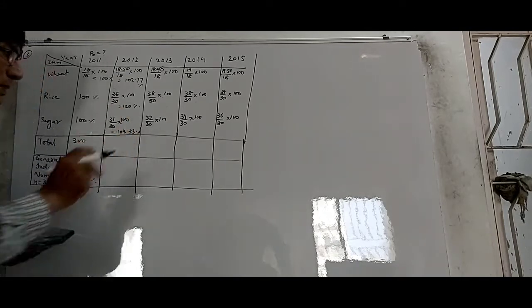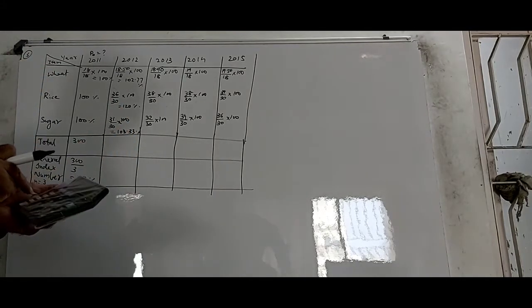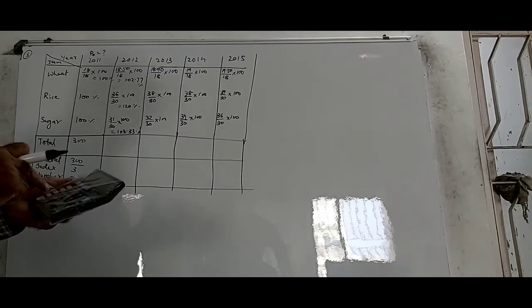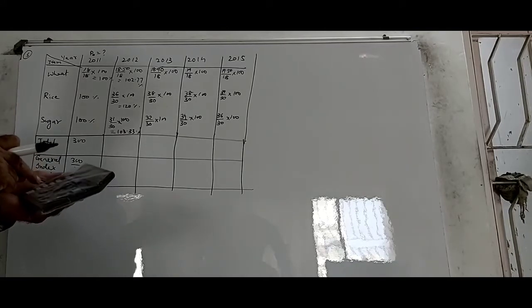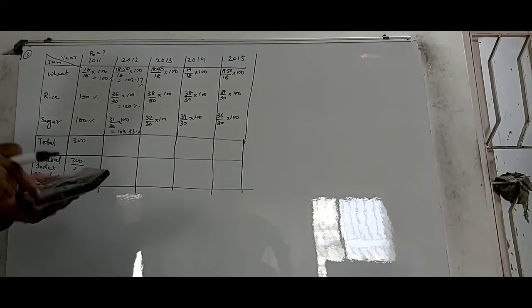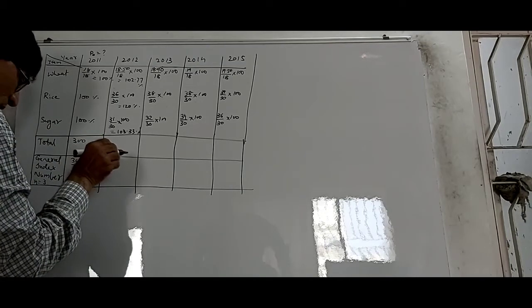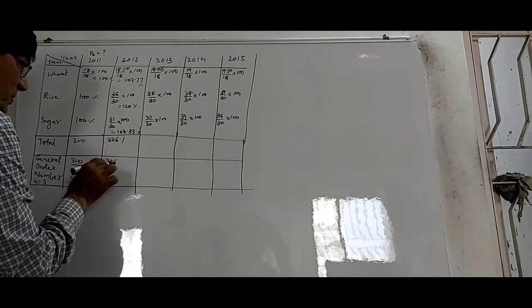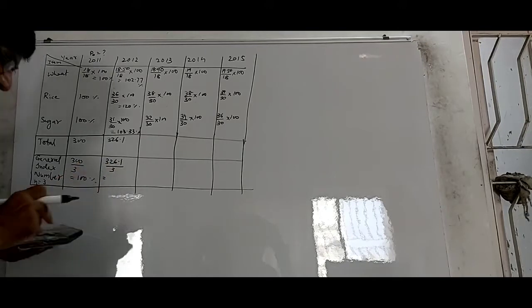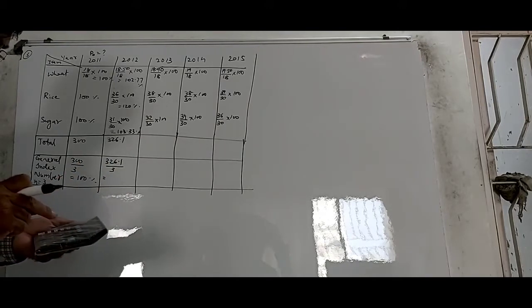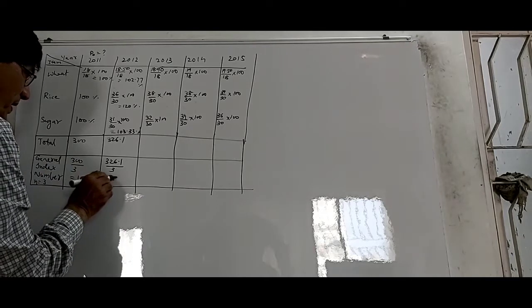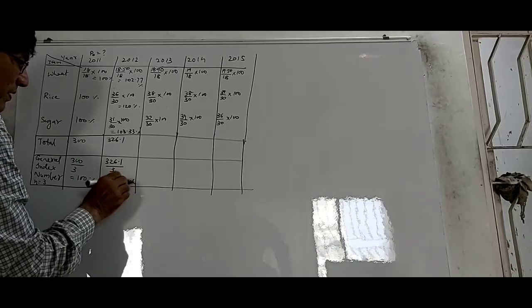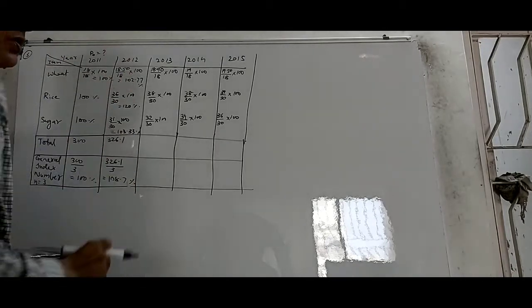I am taking up to 2 decimal places, so I get 102.77 plus 120 plus 103.33, and that gives me 326.1, and then 326.1 divided by 3. If you divide this by 3, you get 108.7. 108.7 is the general index number for all three items in the year 2012.